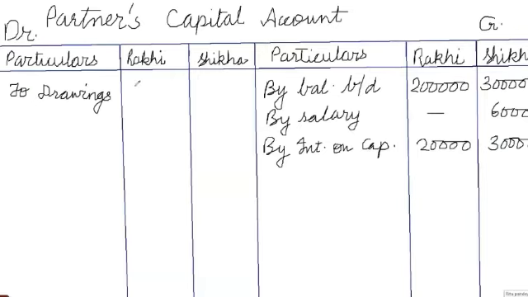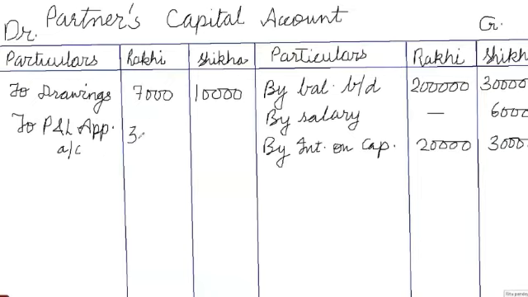The loss which we got in the P&L appropriation account, we need to transfer to the debit side of the partners' capital account. So you have to write on the debit side to profit and loss appropriation account 34,720 and 52,080. Then we total the credit side and debit side.